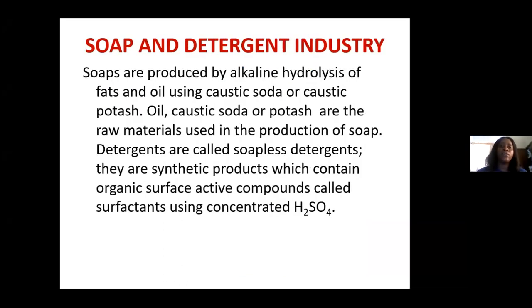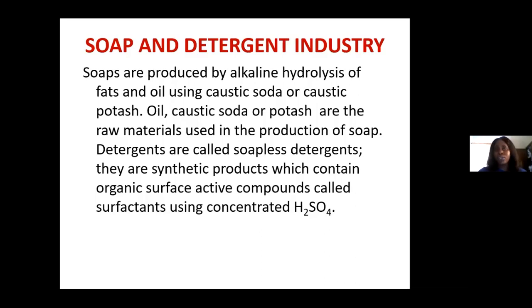Now we have the soap and detergent industry. Now soaps are produced by alkaline hydrolysis. Alkalis such as sodium hydroxide, such as potassium hydroxide.